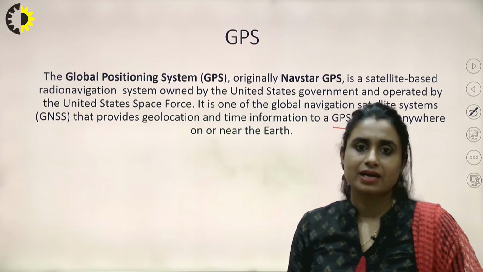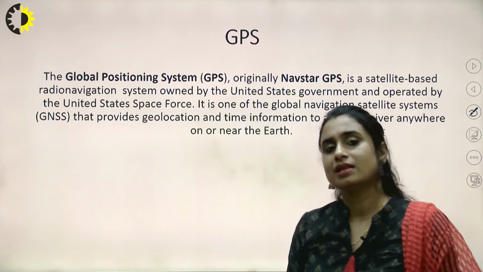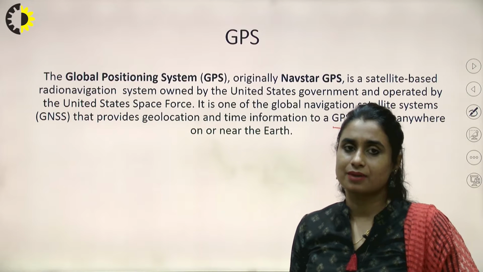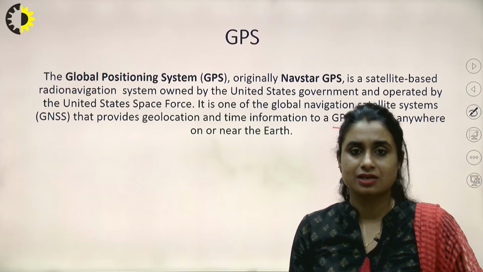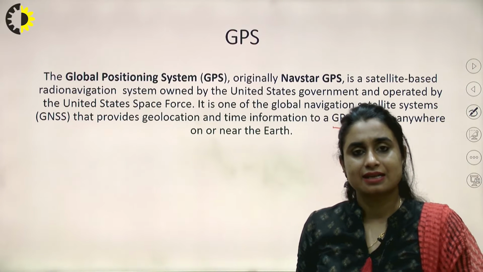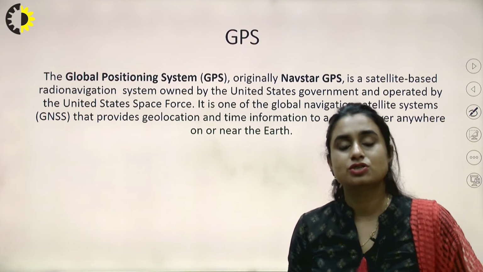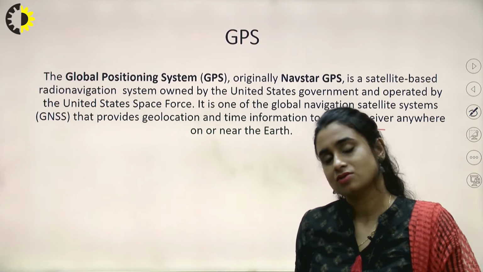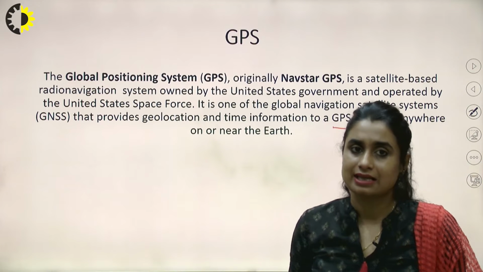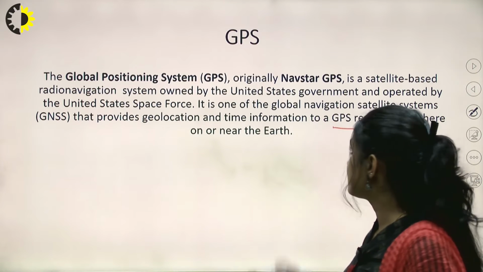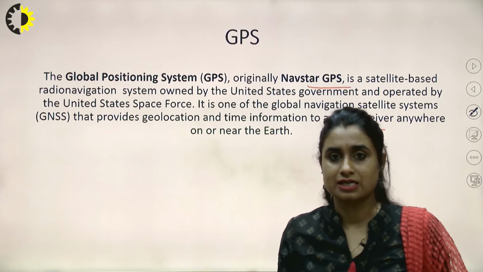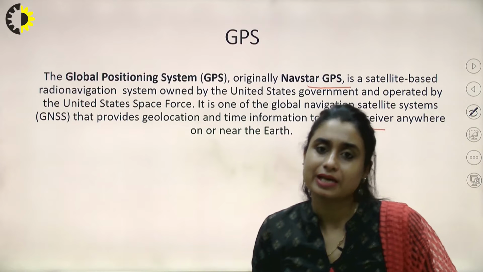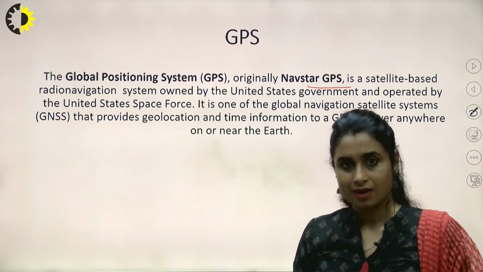So every country these days is starting with their own navigation system. With India not behind in the league, we have also started IRNSS, that is Indian Regional Navigation Satellite System, with its first launch in 2013, and till 2018 we have launched 19 satellites into space. If we specifically talk about Navstar GPS, it has a constellation of 24 satellites which are specifically placed in medium Earth orbit. Right, so let's go into detail of this.